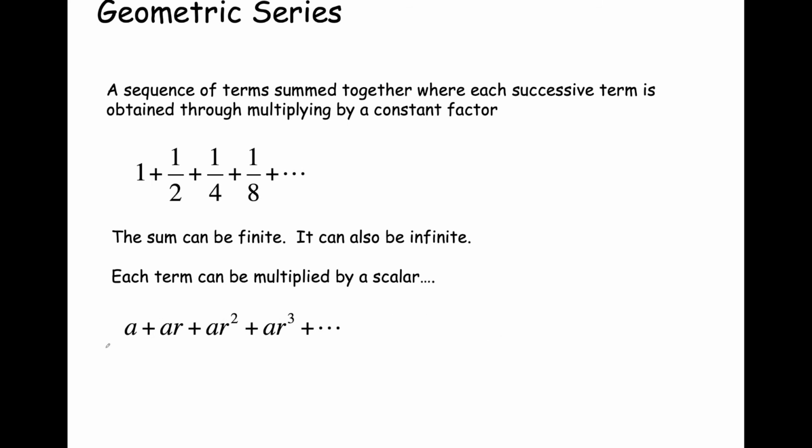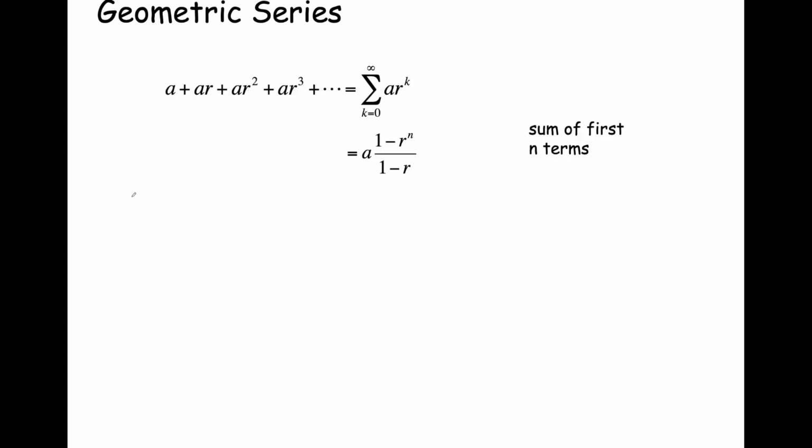And so this form is the full expression of the geometric sequence using variables for some scalar a and some constant factor, we're calling that r. We haven't said what r is. In this example up above, r is equal to 1/2, and a is equal to 1. Okay? All right. So let's continue.